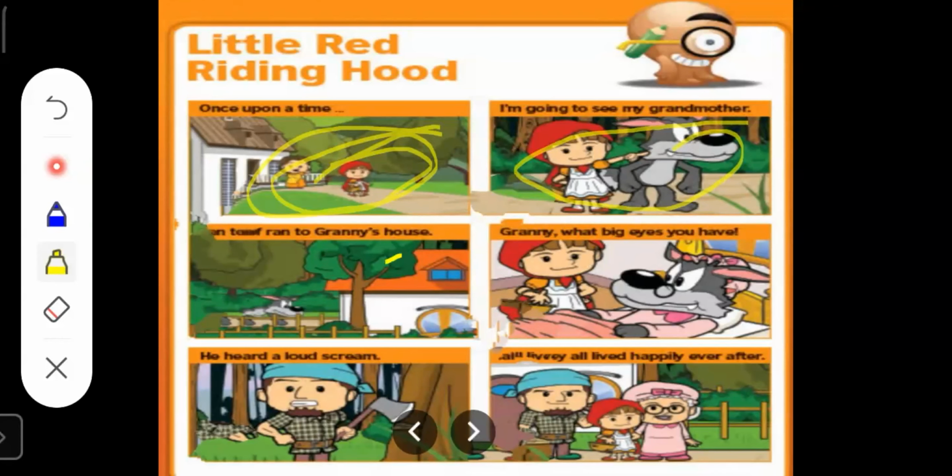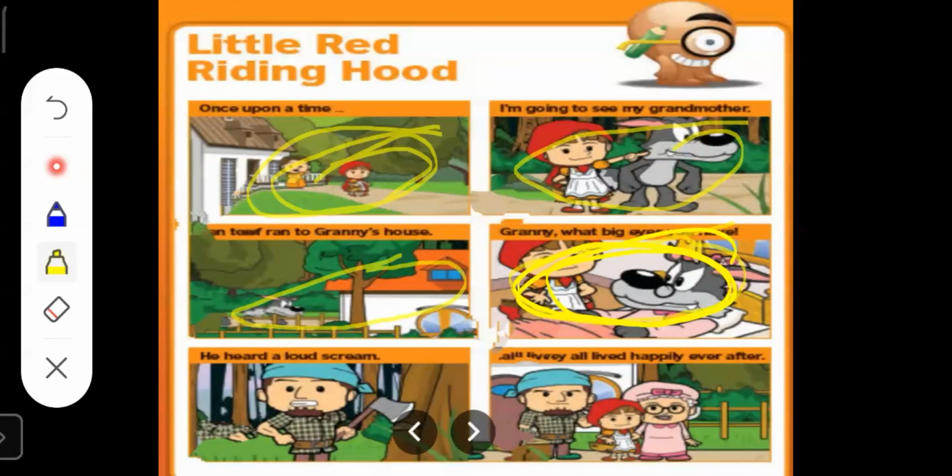So what does the wolf do? The wolf takes a shortcut and it goes to the grandma's house before Red Riding Hood. And when Red Riding Hood enters the house, she sees that someone is there on the bed. She goes and sees there, but it was the wolf who is acting like her grandma. It is not her grandma, children.